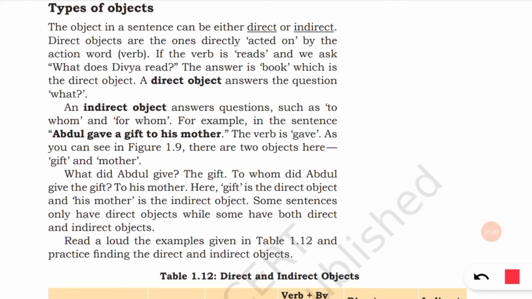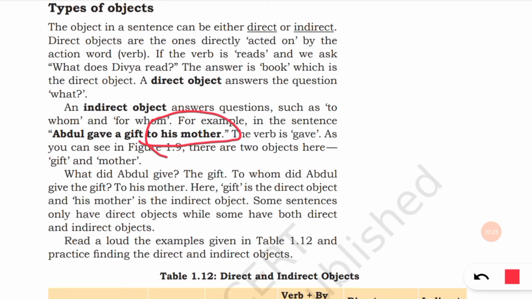For example, in the sentence Abdul gave a gift to his mother, if the sentence was just Abdul gave a gift, gift is the object, Abdul is the subject, and gave is the verb. Then there is another part, to his mother, which indicates that Abdul gave a gift to his mother.